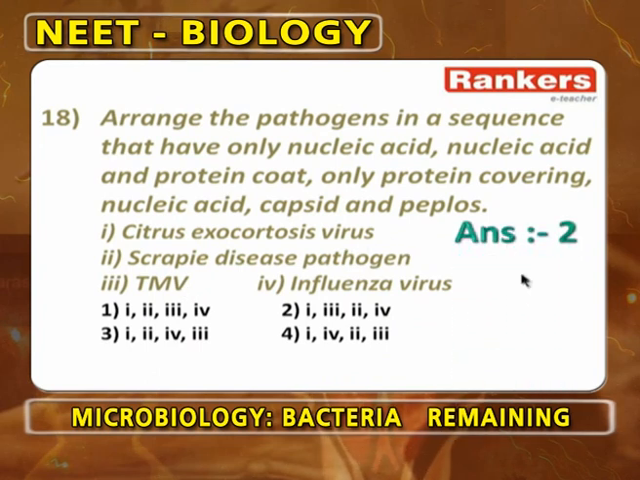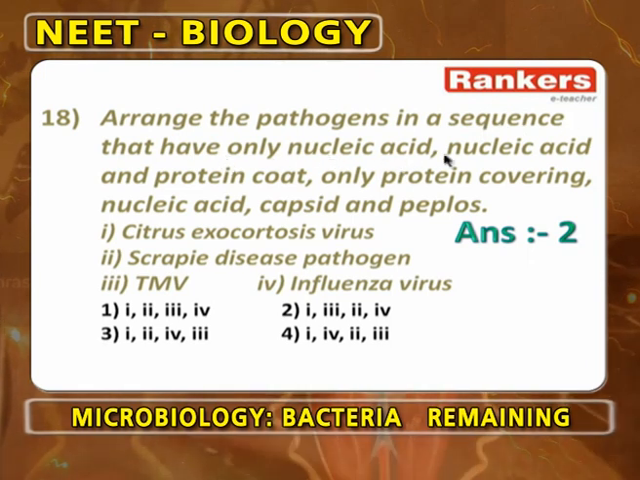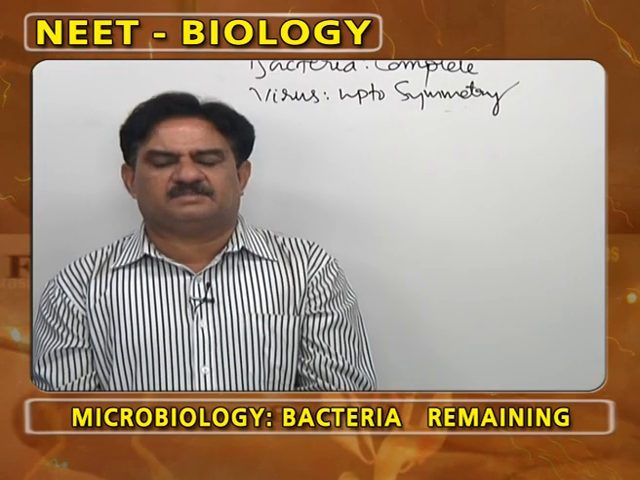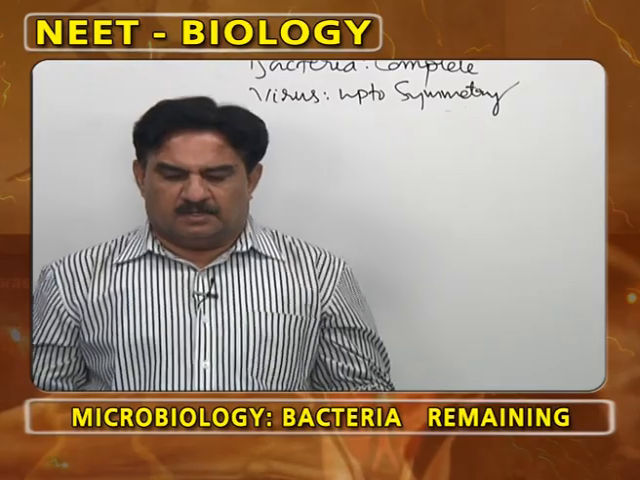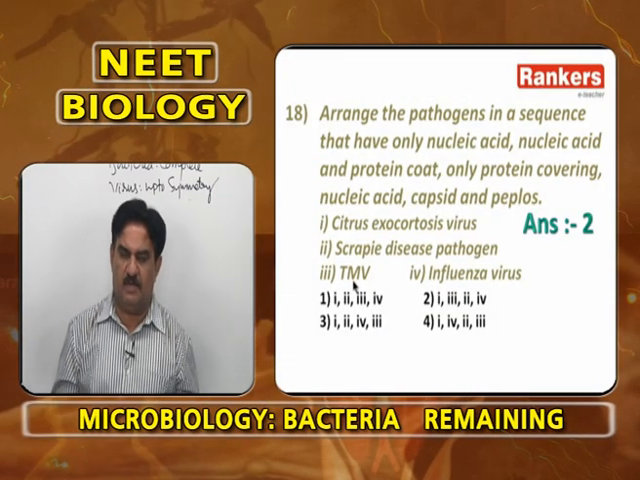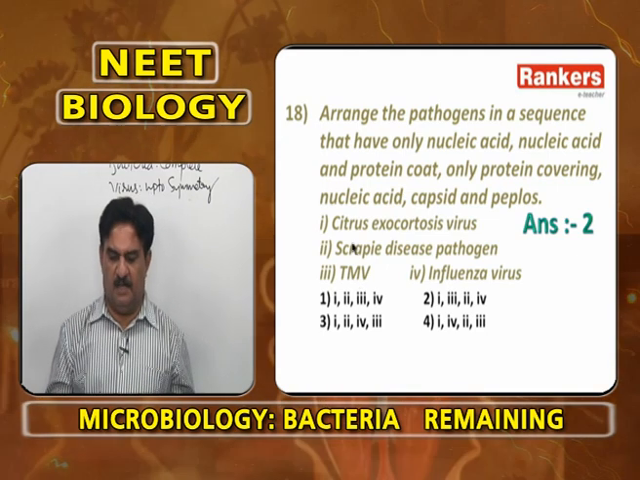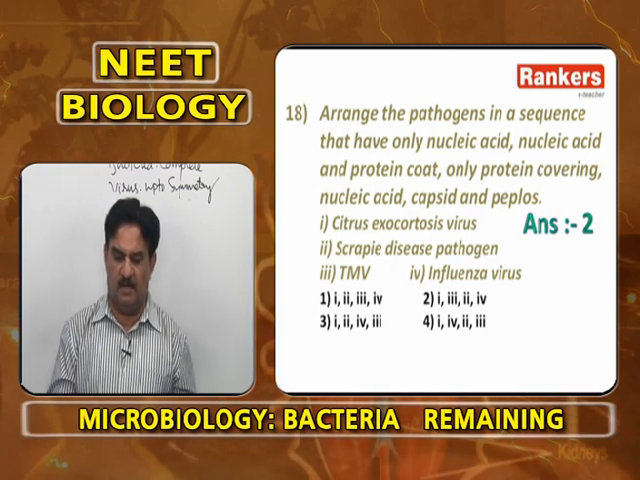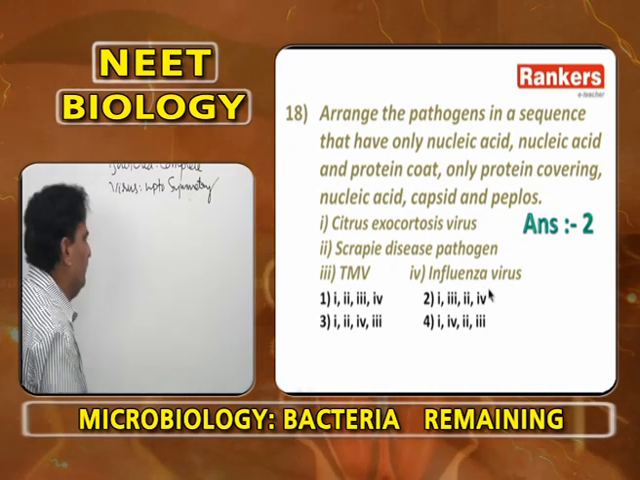Arrange the following pathogens in a sequence that have only nucleic acid, nucleic acid and protein coat, only protein covering, and nucleic acid, capsid and peplos. The answer is 1, 3, 2, 4. Only nucleic acid is citrus exocortis virus. Then 3, TMV, which has nucleic acid and protein coat, is tobacco mosaic virus. Then only protein coat is the scrapie disease pathogen, and nucleic acid, capsid and peplos is influenza virus.